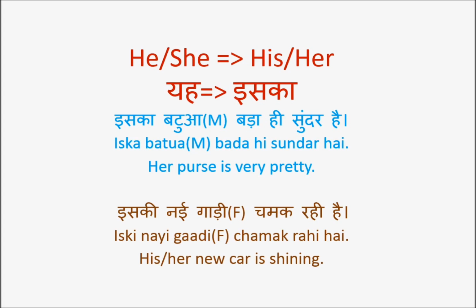Nai means new. Again, naya had it been something male, naya batwa. But here, because we are referring to gadi, which is feminine, nai. Iski nai goes with gadi, which is feminine. So iska or iski. Iska batwa, iski gadi.